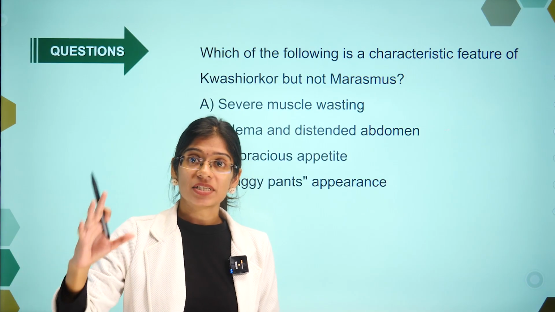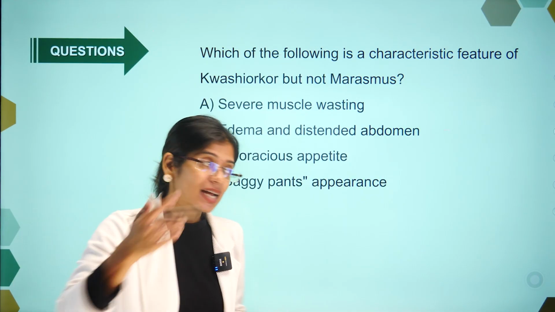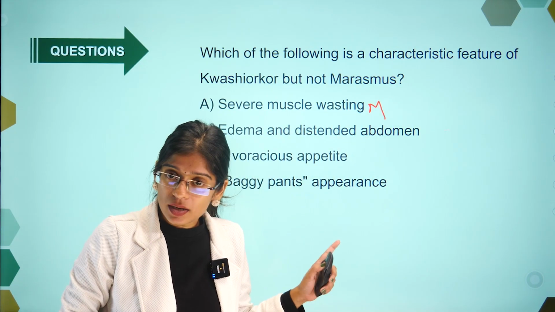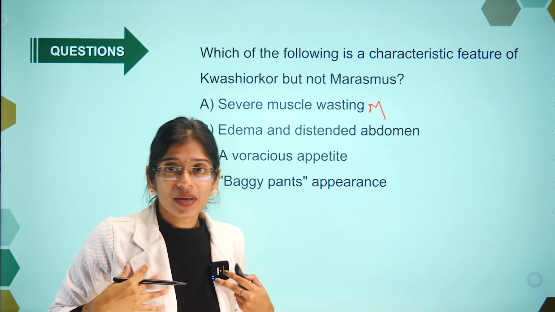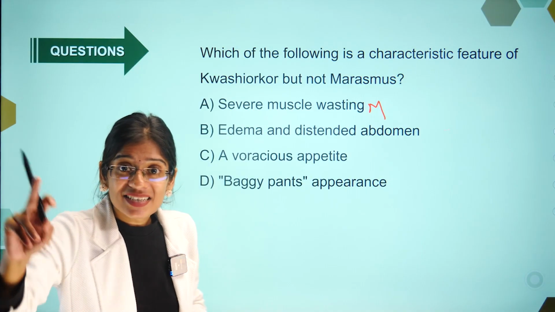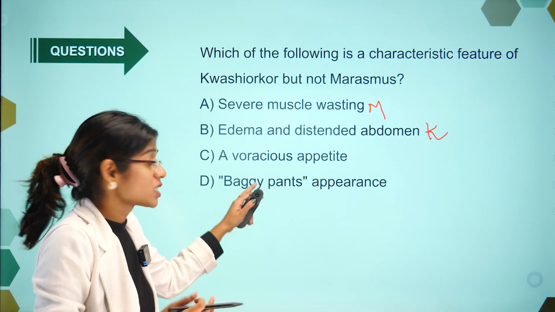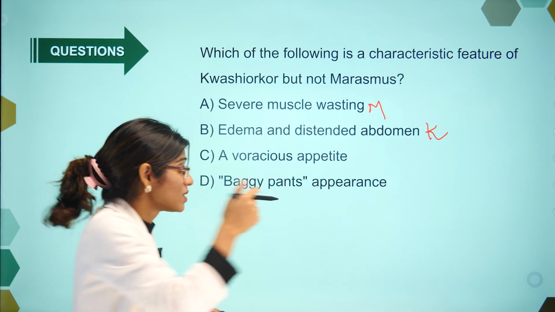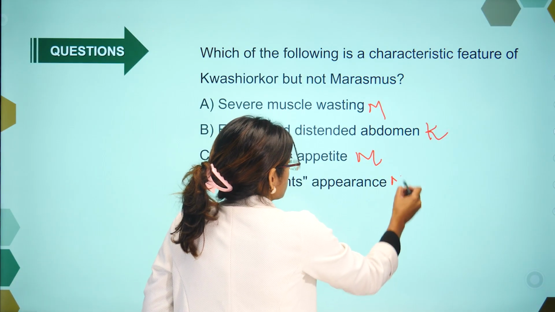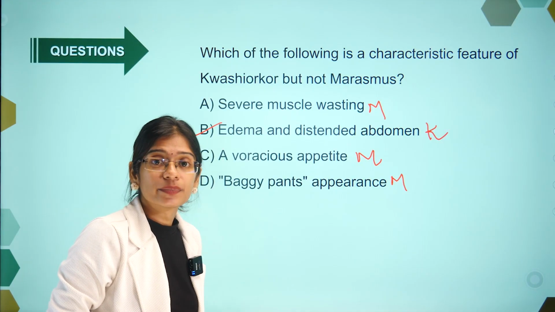Which of the following is a characteristic feature of kwashiorkor but not marasmus? Severe muscle wasting, where is that? That is in marasmus, right? Always remember the picture. If it is a well-built chubby child, it is kwashiorkor. If it is a very thin child with ribs visible, it is marasmus. When these questions come, think about those two pictures. Edema and distended abdomen, that is seen in kwashiorkor, right? Voracious appetite, meaning they eat well, I said think about momos, that is seen in marasmus. Baggy pant appearance is also seen in marasmus. So the question here was, which is a feature of kwashiorkor? That is edema and distended abdomen.